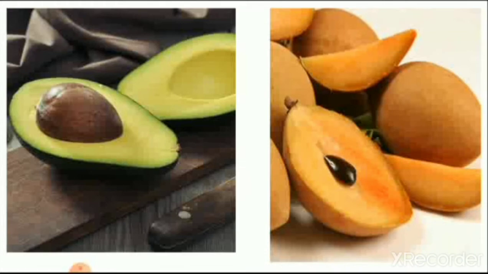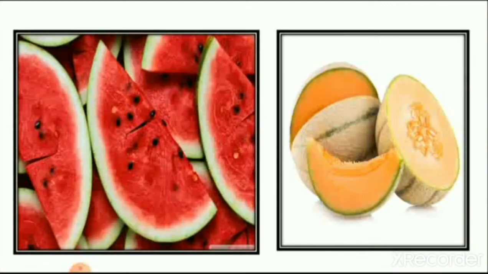Here you can see some fruits, that some fruits have 1 or 2 seeds and some fruits have many seeds. So here is the fruit which has 1 seed. Then some fruits like watermelon, muskmelon, papaya and many others have many seeds. So from these seeds we can grow plants.